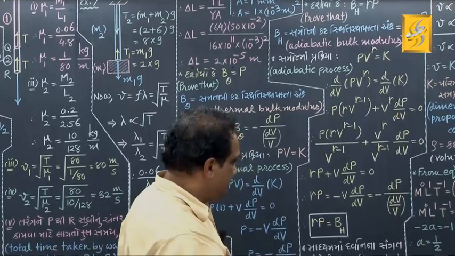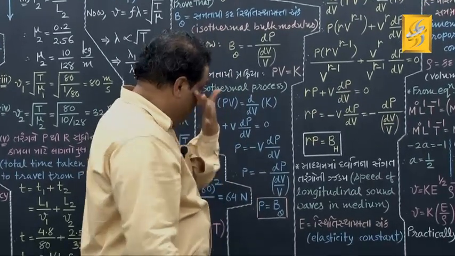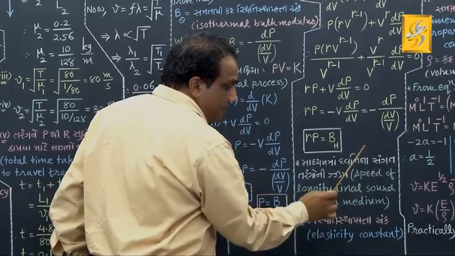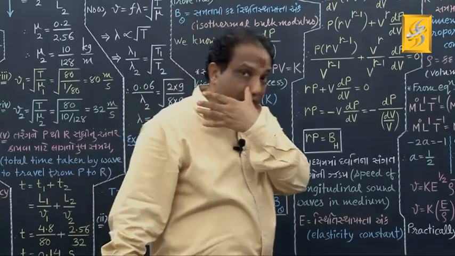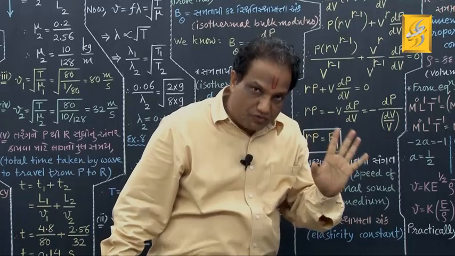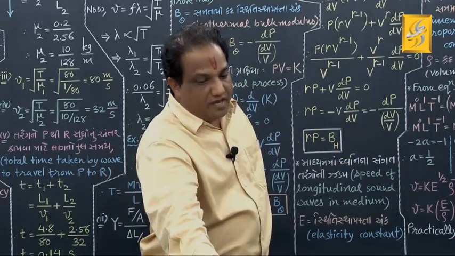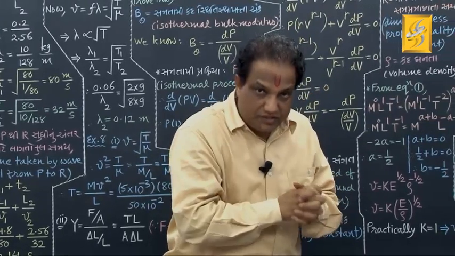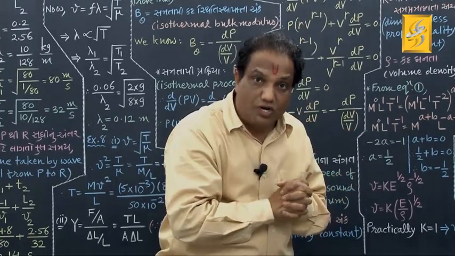Okay, then we go for speed of longitudinal sound waves in the elastic medium. Speed of longitudinal sound waves. When the sound waves propagate in air or gas, they propagate through longitudinal waves.